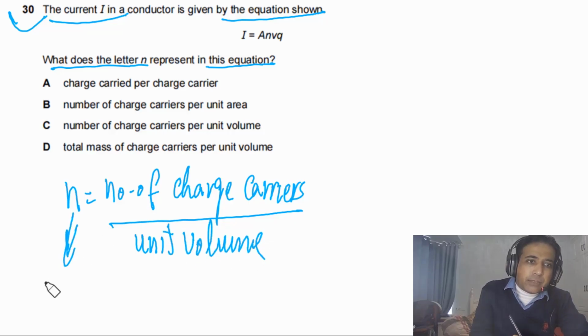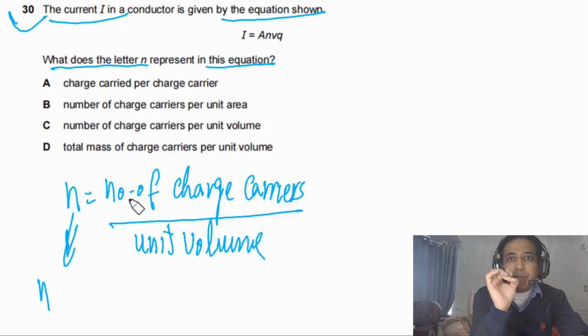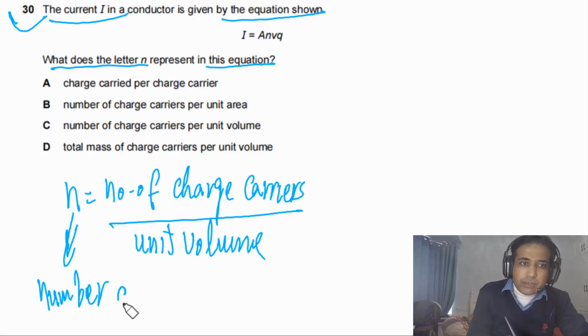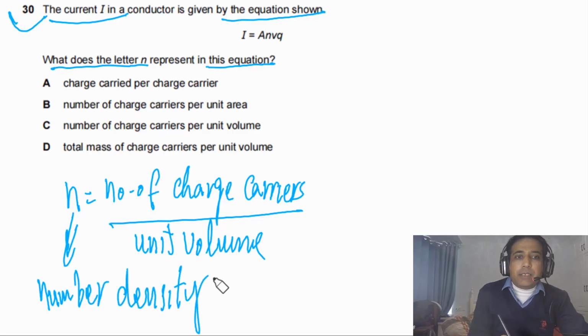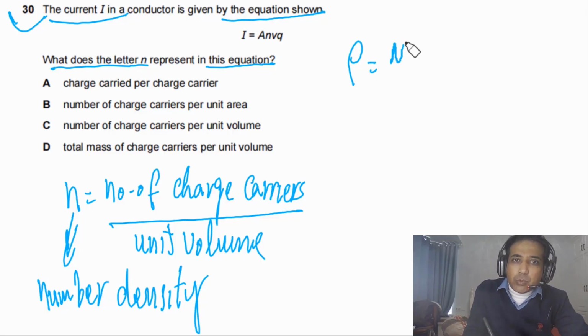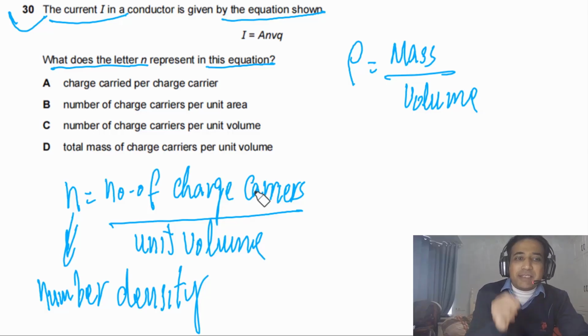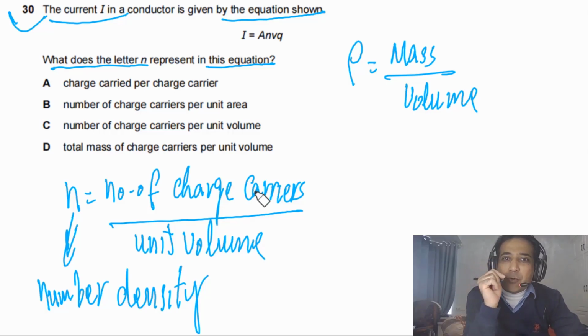We can also call this number density because we are dividing numbers by volume. And we call rho the mass density because in rho we divide mass by volume. So this is the mass density and this is the number density. If you divide something by volume, we call it density. Mass density is mass divided by volume. Number of charge carriers divided by unit volume is number density. So it is very important to understand things like this.